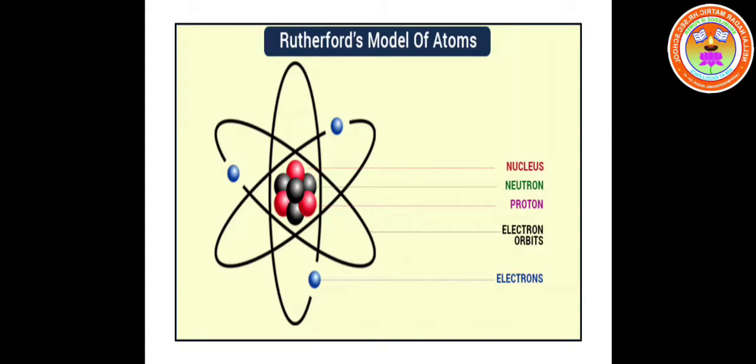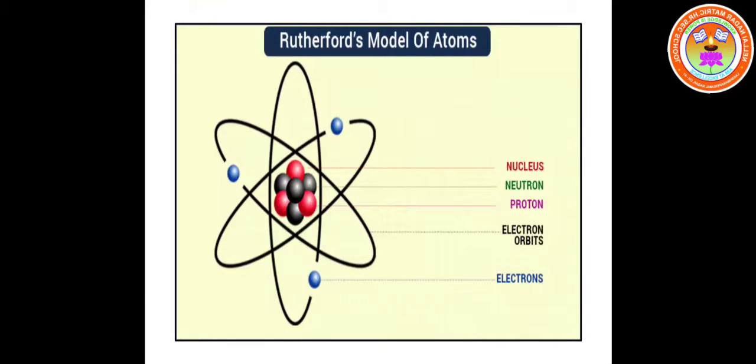Five important postulates are there in Rutherford's atomic model. The first one is, an atom consists of large empty space. This postulate is made on the first observation.